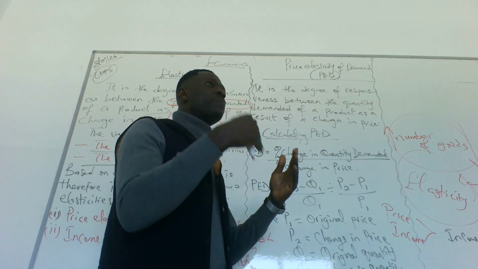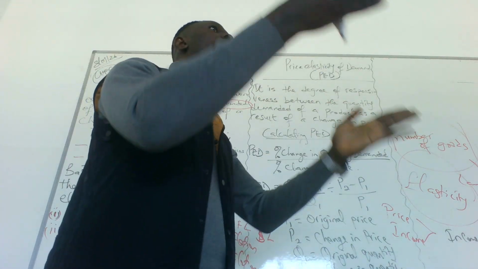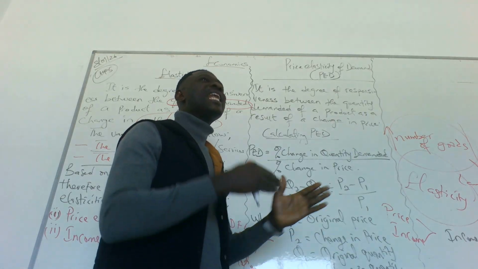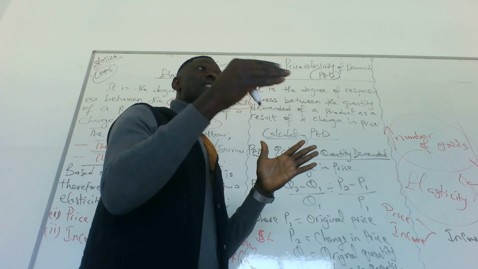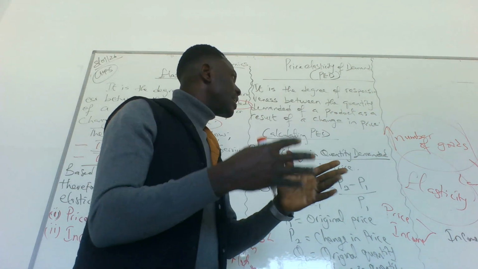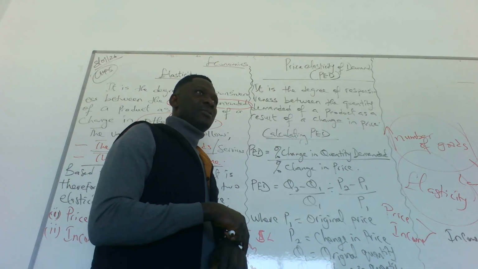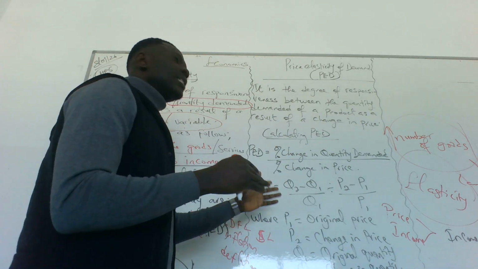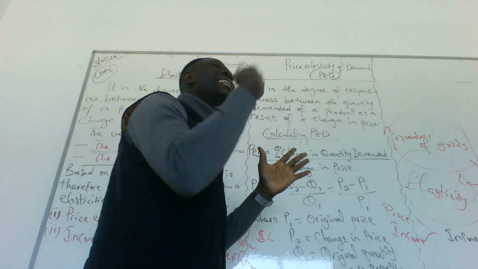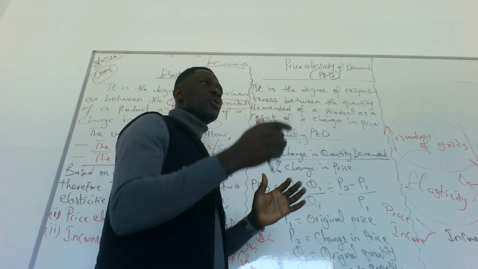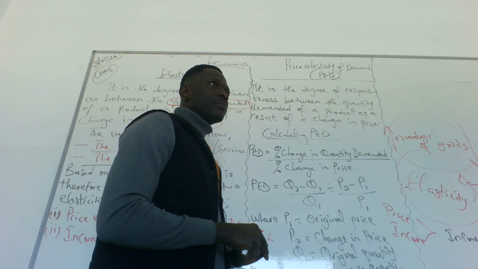If a product reduces in price and a lot of people continue to buy, what do we call this product? Is it elastic or inelastic? We won't know if it is elastic or inelastic without measuring the elasticity. Do you get the point here? The point about elasticity is to measure the response between consumers and the quantity demanded of a product. Do we get it?